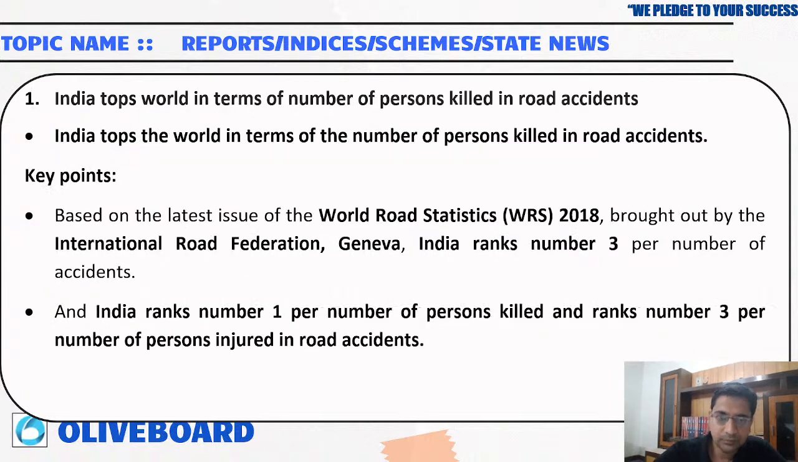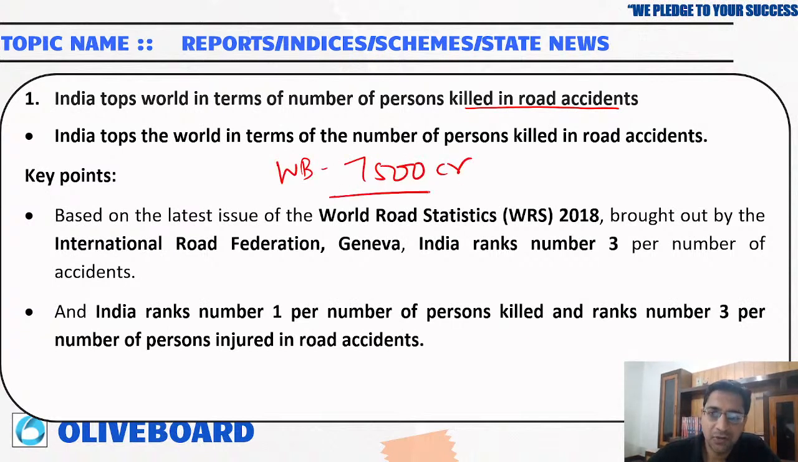Now, India tops the world in terms of number of persons killed in road accidents. So if a question comes like which country tops in the number of persons killed in road accidents, that is India. And right now, our transport minister has signed an agreement with the World Bank of 7,500 crore rupees for preventing road accidents.